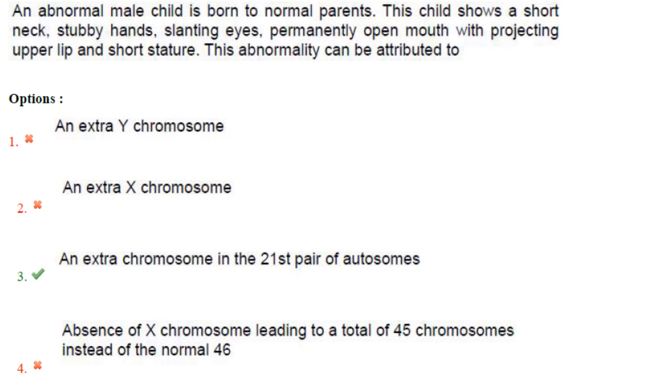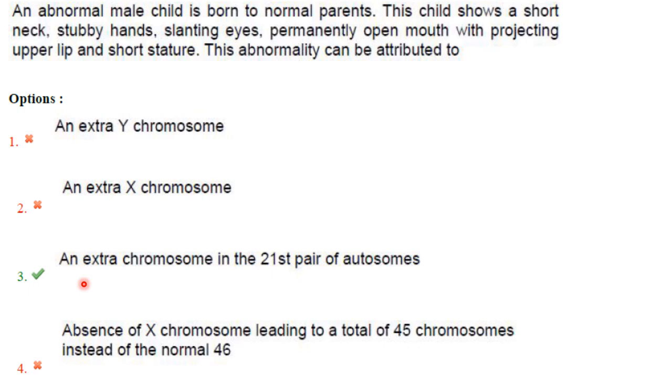Now next one. An abnormal male child is born to normal parents. This child shows a short neck, stubby hand, slanting eyes, permanently open mouth with projecting upper lip and short stature. This abnormality can be attributed to. So the child is having a short neck, stubby hand, slanting eyes, permanently open mouth with projecting upper lip and short stature.